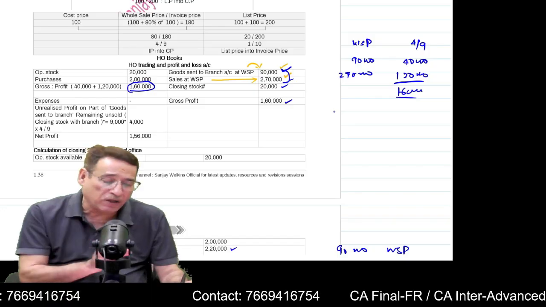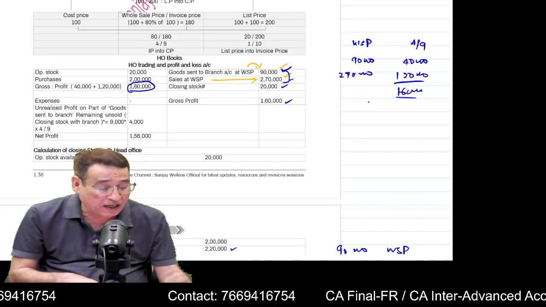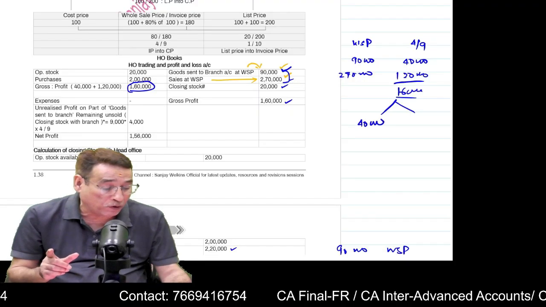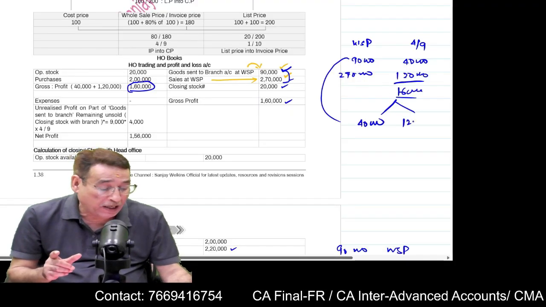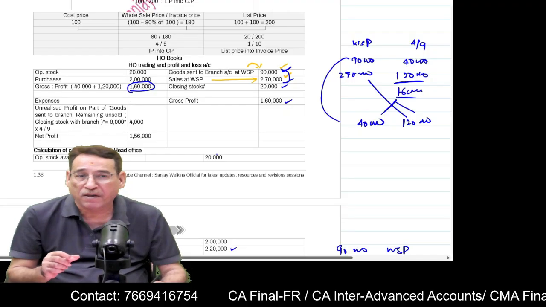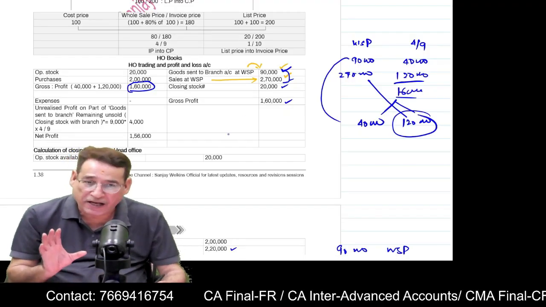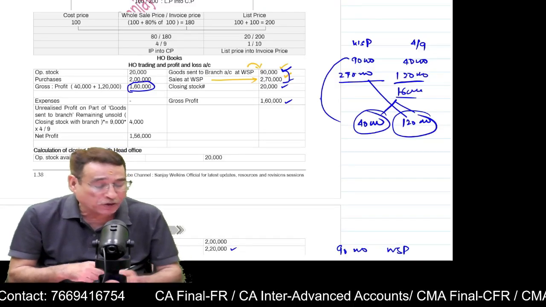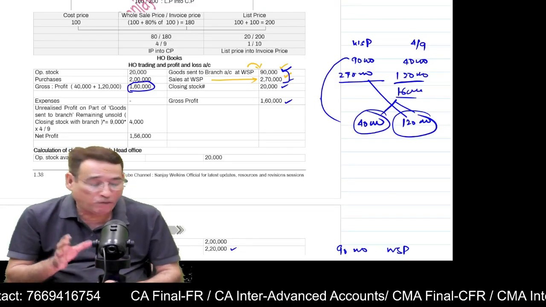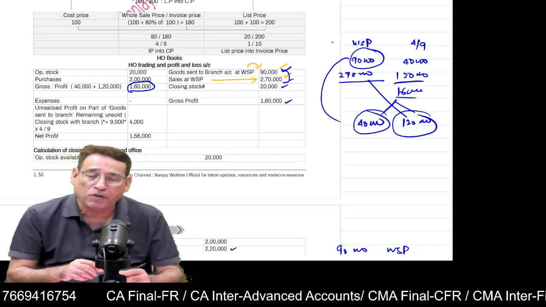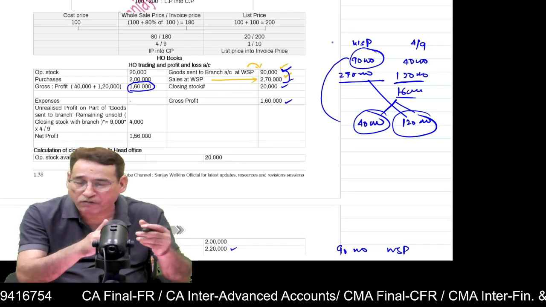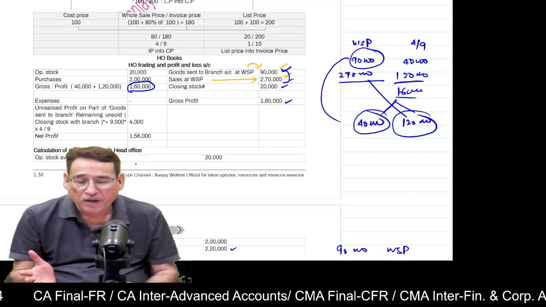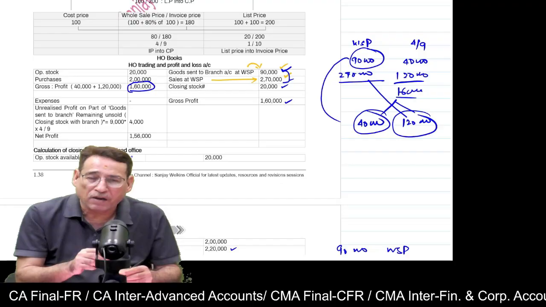Now the main question is, see here, I told you this 1,60,000 gross profit comprises 40,000 worth of loading on 90,000 and 1,20,000 worth of loading on this. But the point is that this profit is realized because these are the goods which have actually been sold out. But the problem is with respect to this 40,000. Why? The reason is that we are not very sure whether the 90,000 worth of goods which we have sent will be sold out by the branch or not. That is the question.